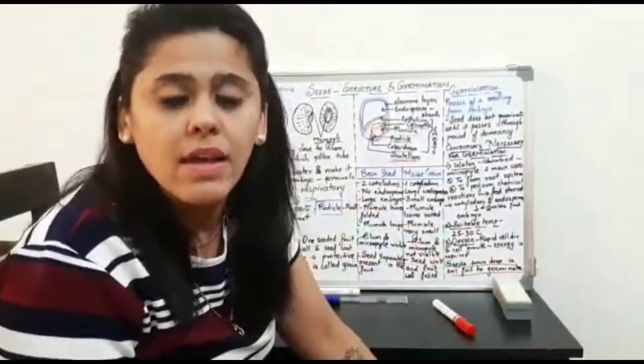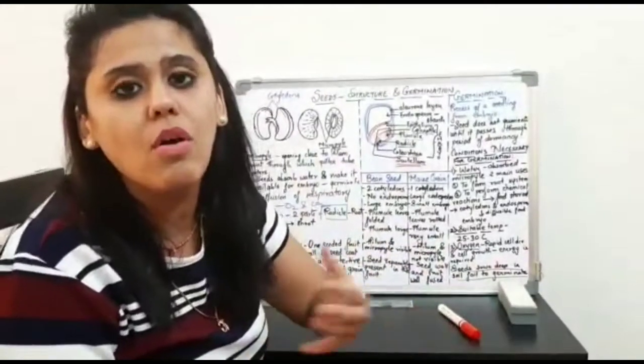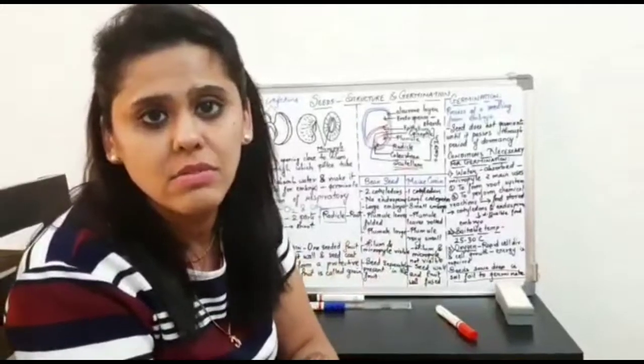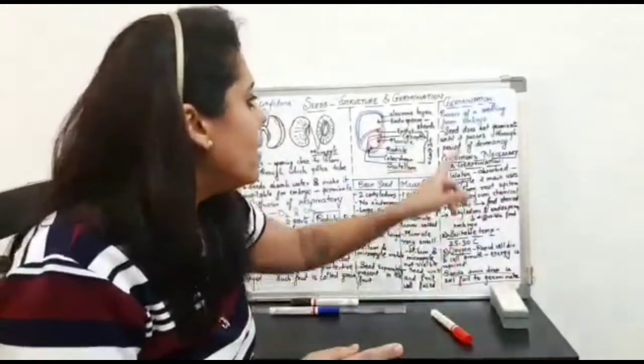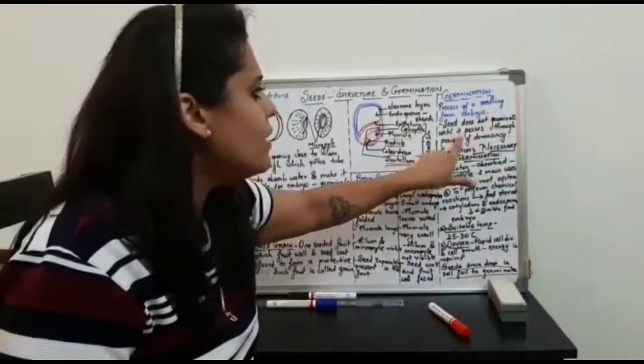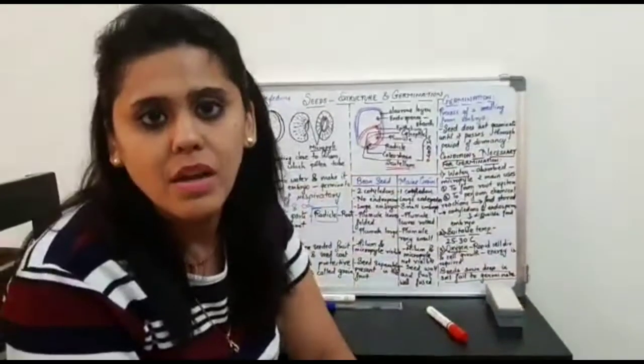No way. That seed is definitely going to undergo the process of dormancy or dormant stage. Okay, इसका मतलब क्या है? A seed does not germinate until and unless it passes through the period of dormancy.